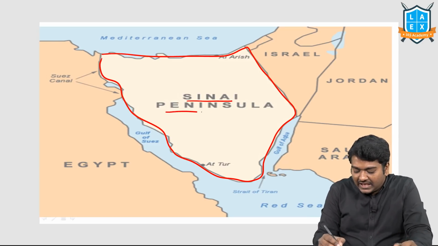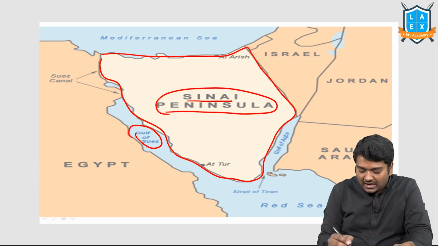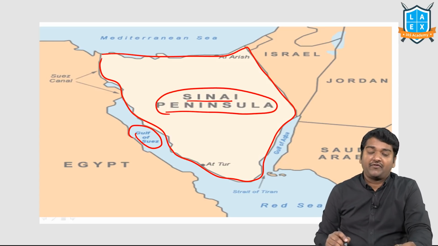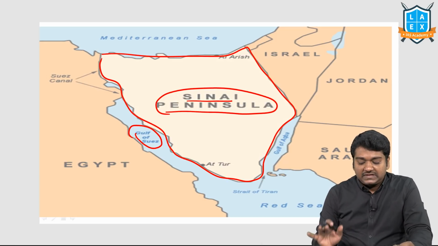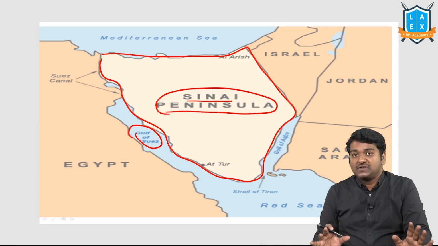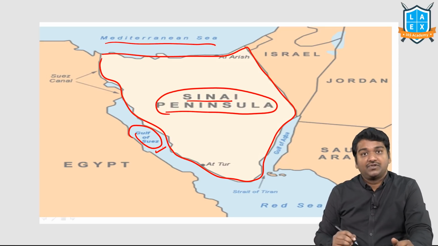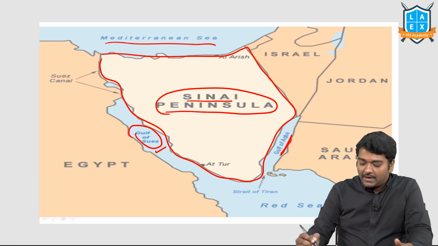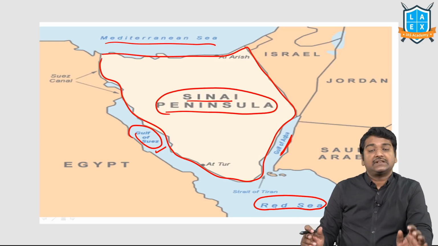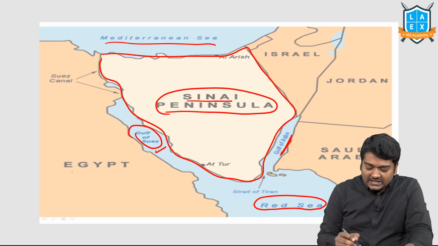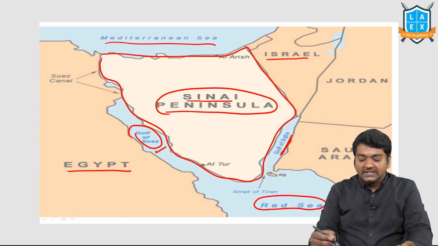Terror groups, if they gain control of this particular area, just beside that you have the Suez Canal, which is extremely important for world navigation. Second, if you look at this Sinai Peninsula, they may ask you a question. Sinai Peninsula is in between which of the following? Mediterranean Sea on the north, Gulf of Suez on the west, Gulf of Aqaba on the east, and Red Sea below. Please observe this carefully. Second, it has a border with Egypt and it has a border with Israel. Right? Israel had captured this.